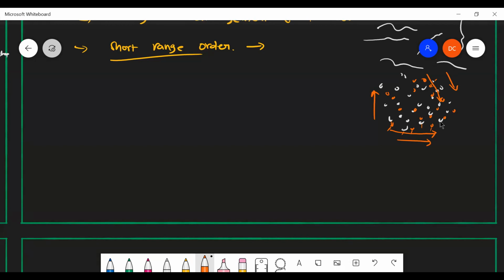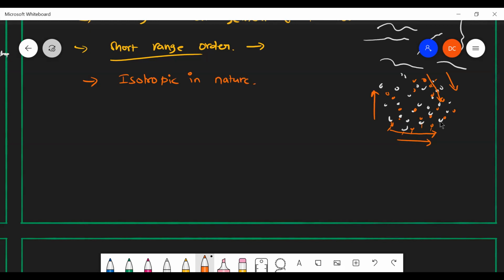Each chain will have similar patterns, and that is why they have similar properties when I measure along all directions. It's not exactly, but almost similar properties. So that is why it is isotropic in nature. They are all isotropic in nature.